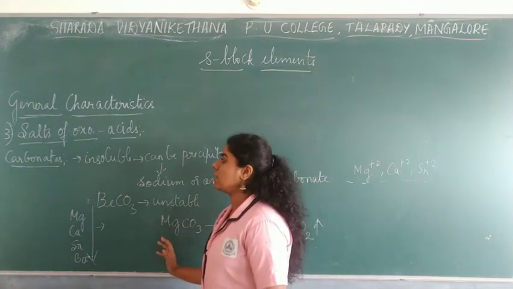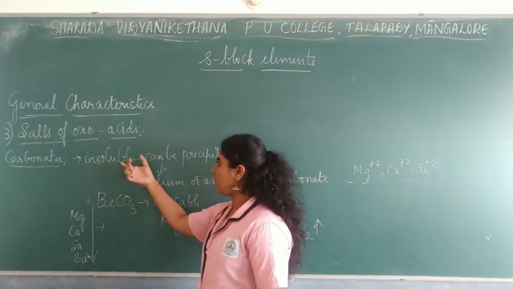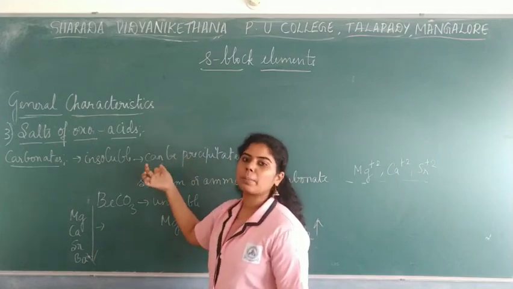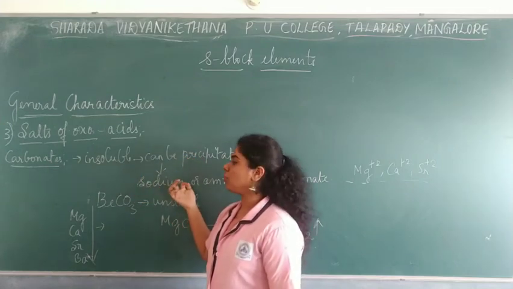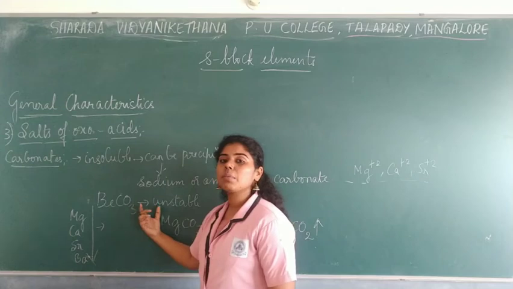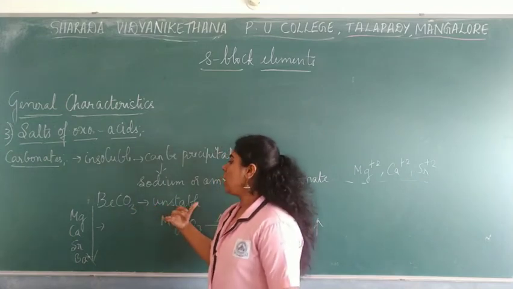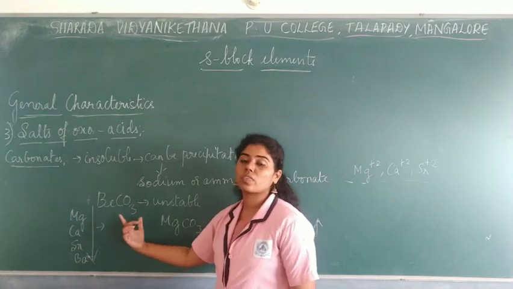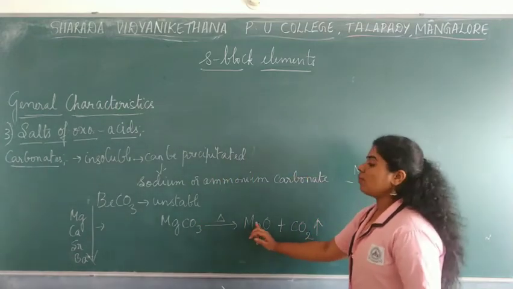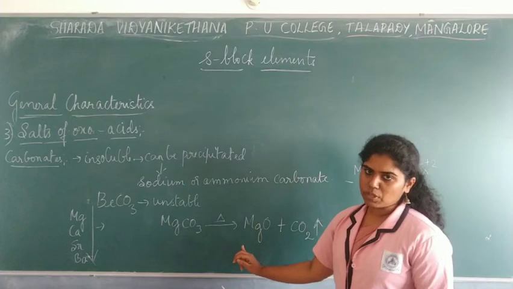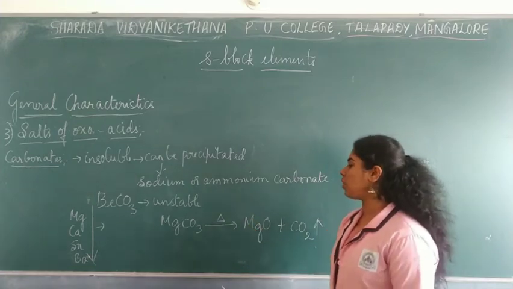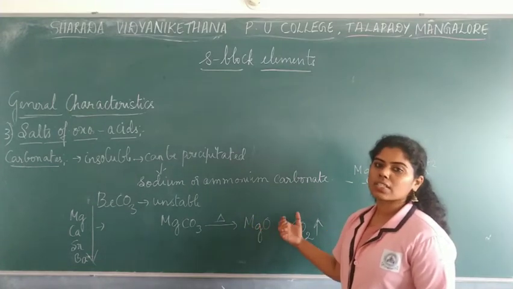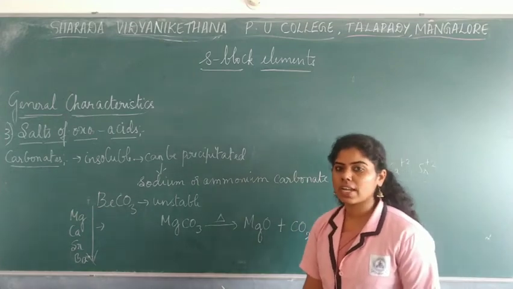So this is regarding the carbonates, where they are insoluble and can be precipitated by adding sodium or ammonium carbonate, and where beryllium carbonate is said to be unstable. The solubility decreases as you go down the group because of the increase in atomic size, and whenever you heat alkaline earth metal carbonates, they would give you metal oxides with the liberation of carbon dioxide gas.